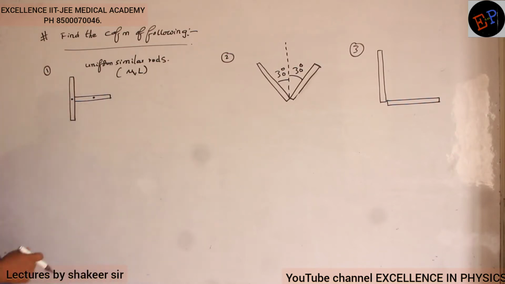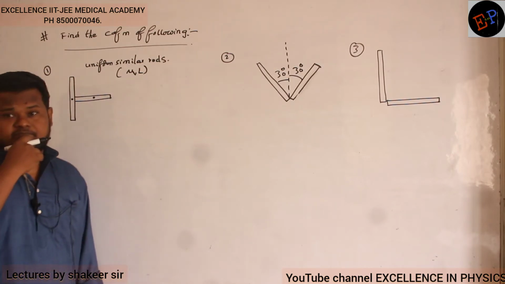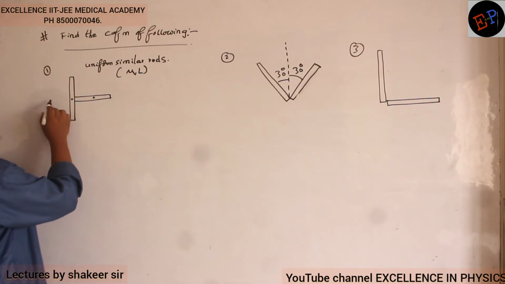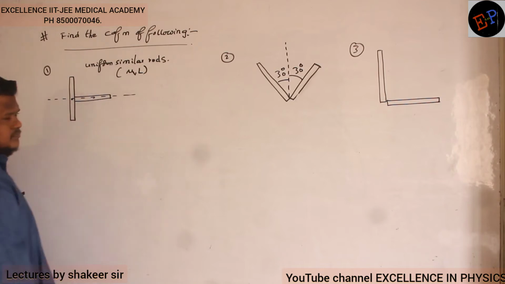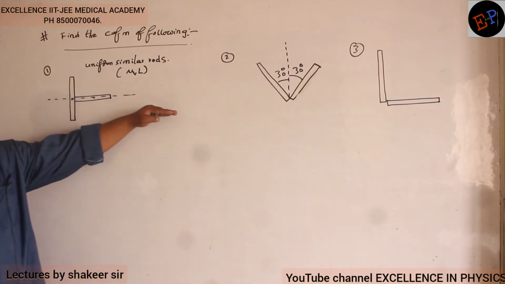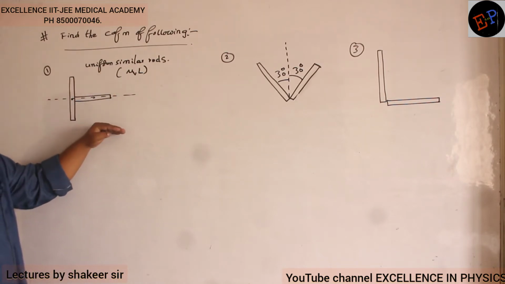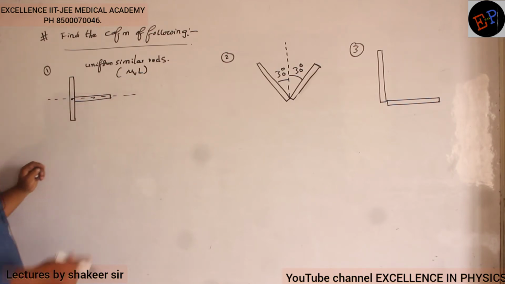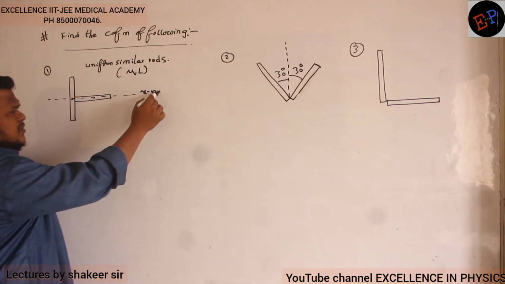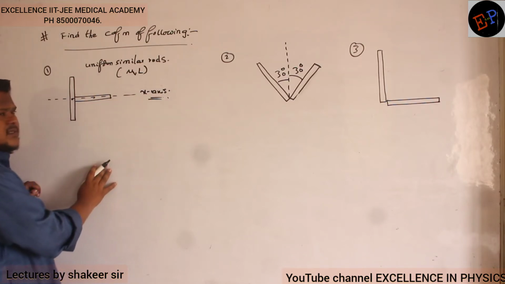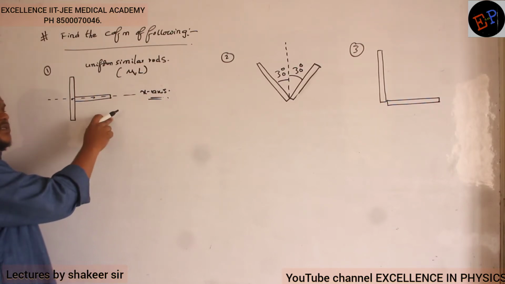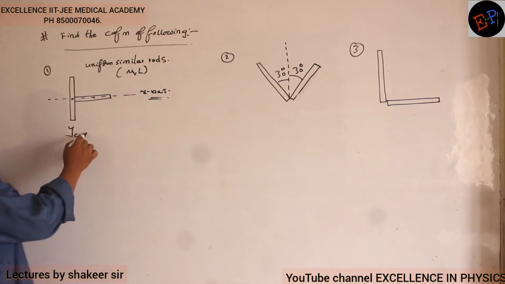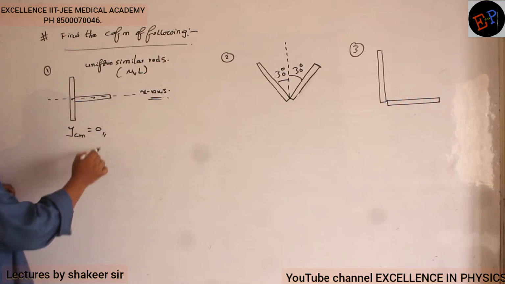Now we use the concept of symmetry. Is there any symmetry in this condition? This total system is symmetrical about this line. It is symmetrical about the x-axis, so the upper half and lower half are exactly symmetrical. Consider this as the x-axis. So the center of mass must lie only on the x-axis. Therefore, y center of mass is 0.